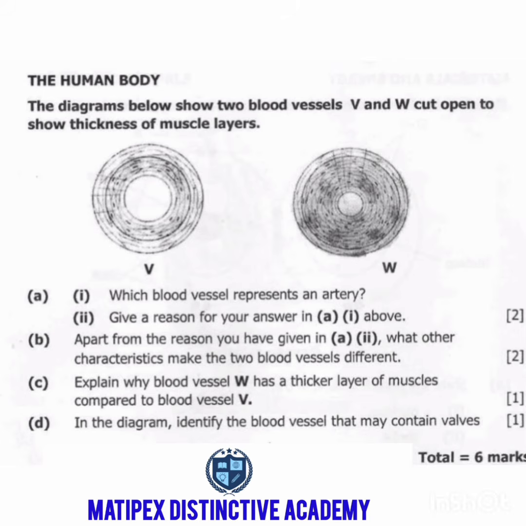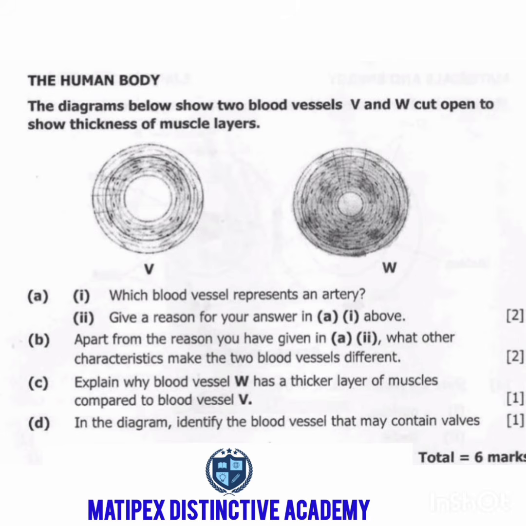One, blood vessel V carries blood at a low pressure, while blood vessel W carries blood at a high pressure, because V is a vein, W is an artery. So veins carry blood at a low pressure, while arteries carry blood at a high pressure.